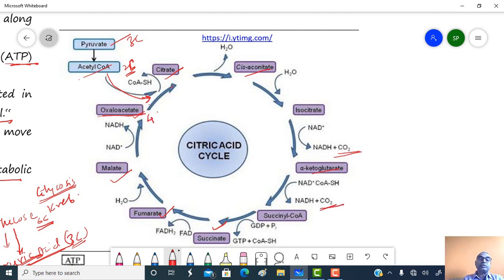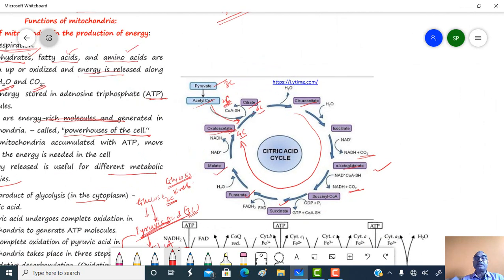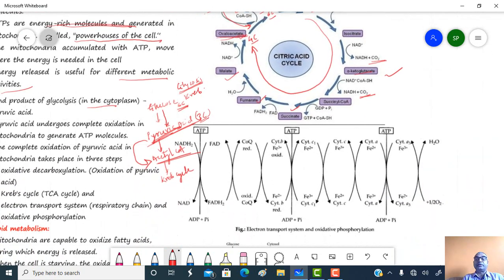So 4-carbon oxaloacetic acid combines with 2-carbon acetyl coenzyme A and produces 6-carbon citric acid, and in the Krebs cycle it again produces 4-carbon oxaloacetic acid by the oxidation of certain substrates present in the cycle. So the complete oxidation of a respiratory substrate takes place within the Krebs cycle.